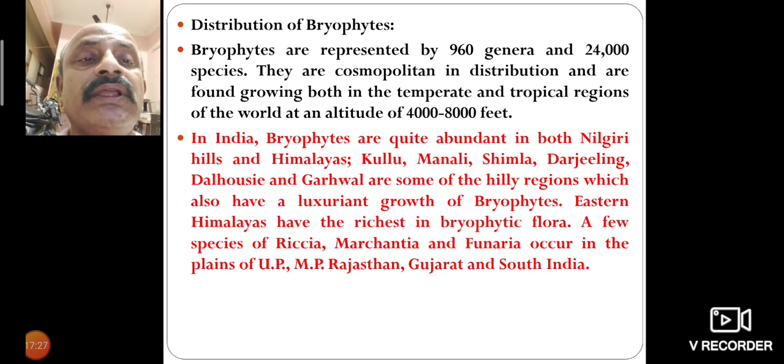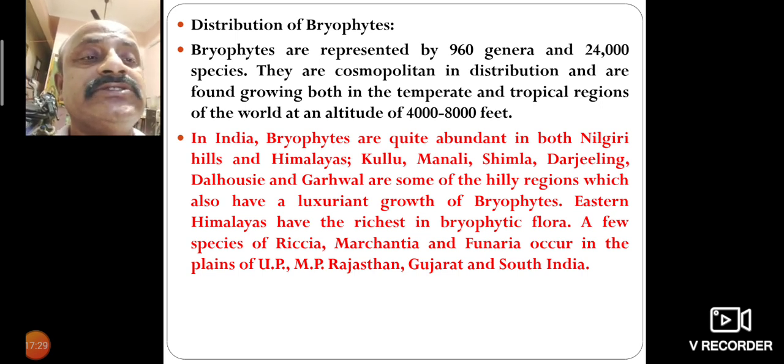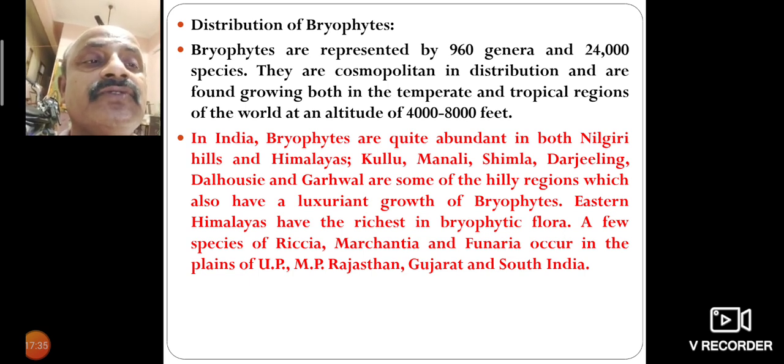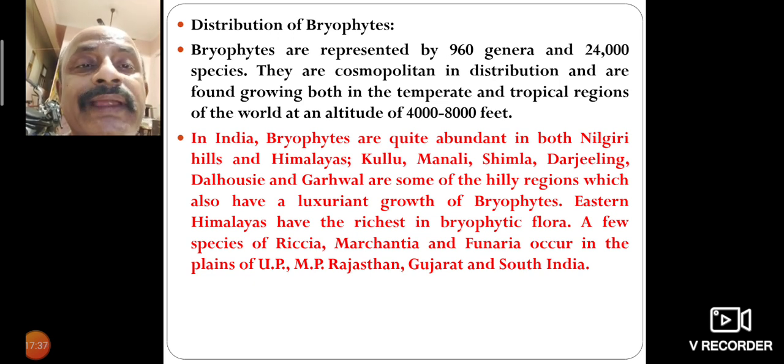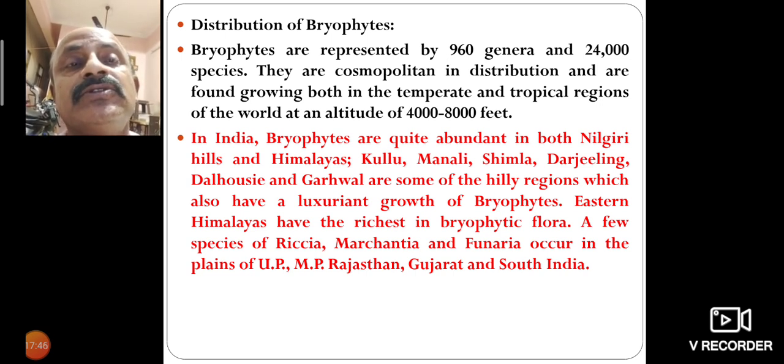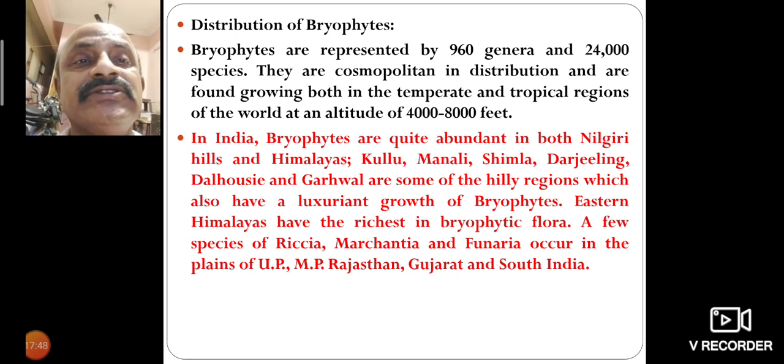The eastern Himalayas are the richest area for bryophytes. A few species of Riccia, Marchantia and Funaria occur in the plains of Uttar Pradesh, Madhya Pradesh, Rajasthan, Gujarat and South India. So this is the distribution of bryophytes in India.